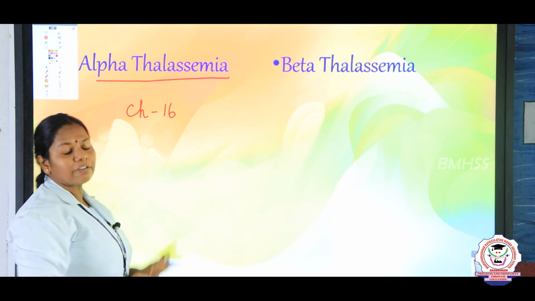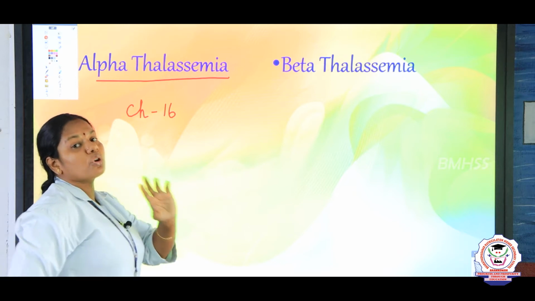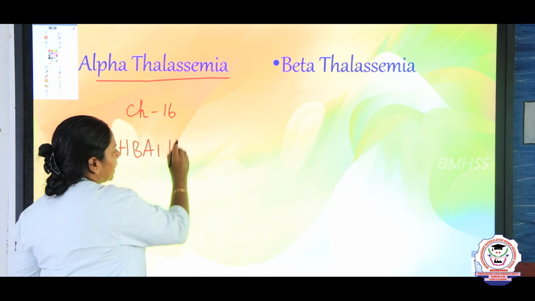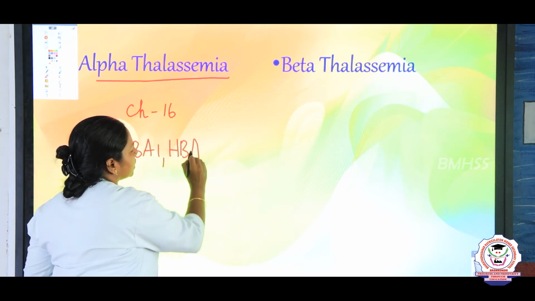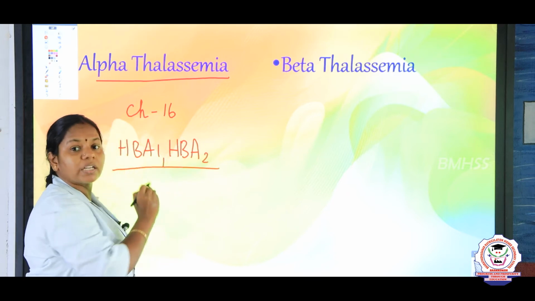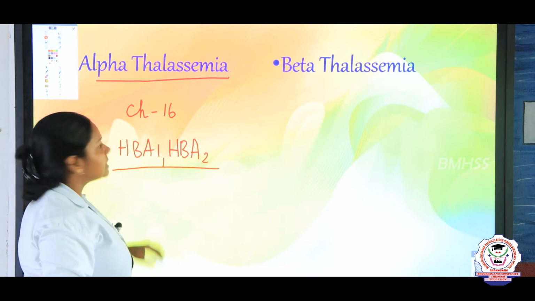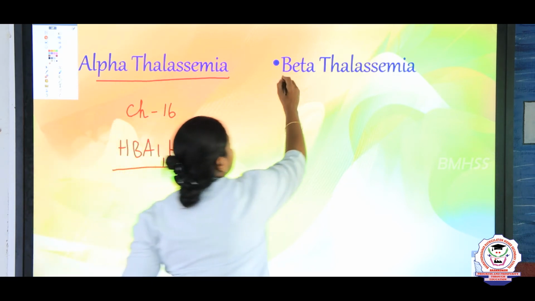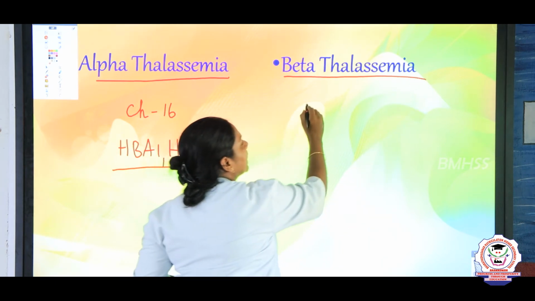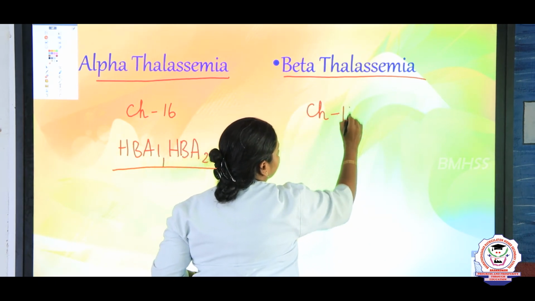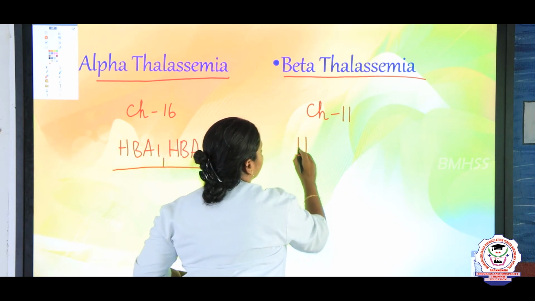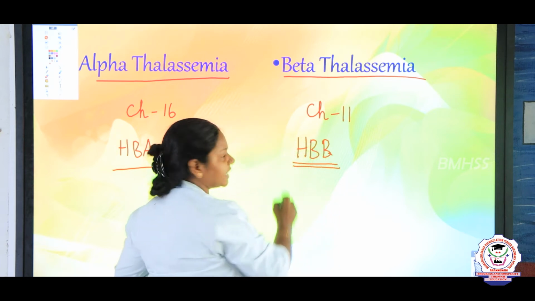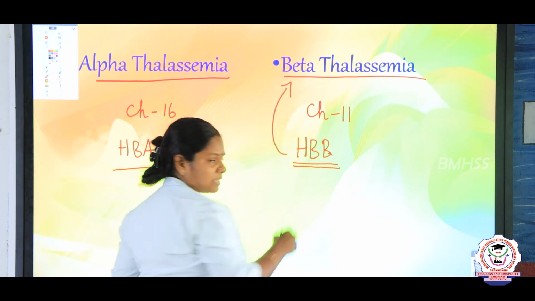And here in alpha thalassemia, the 2 closely linked genes, that is HBA1 and HBA2, are responsible for producing the disease. So, alpha thalassemia. And in the case of beta thalassemia, it is due to the defect in chromosome 11. And here a single gene, that is HBB, if this gene is affected, it results in beta thalassemia.